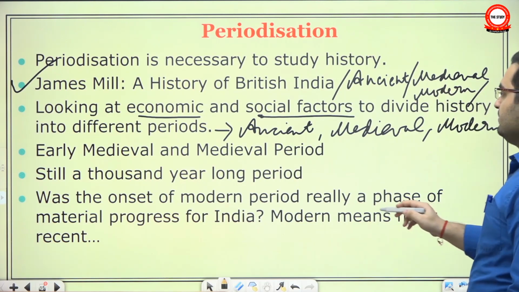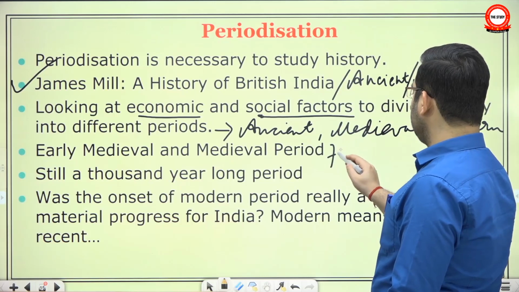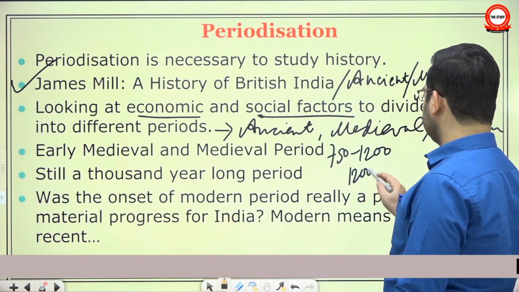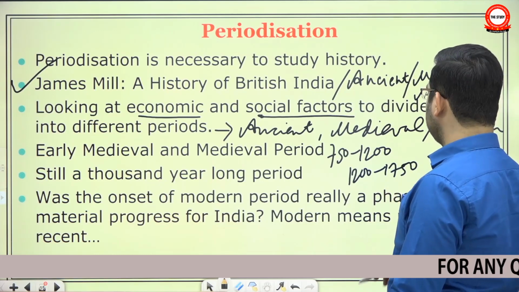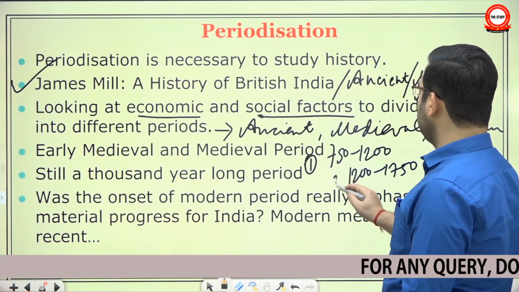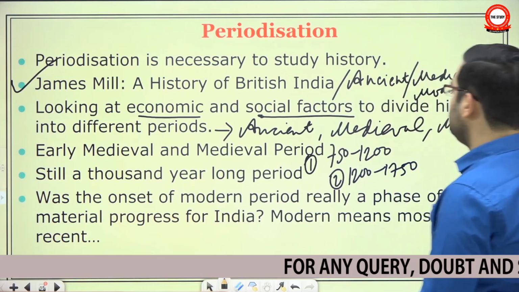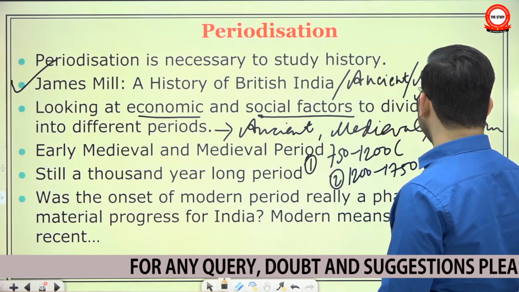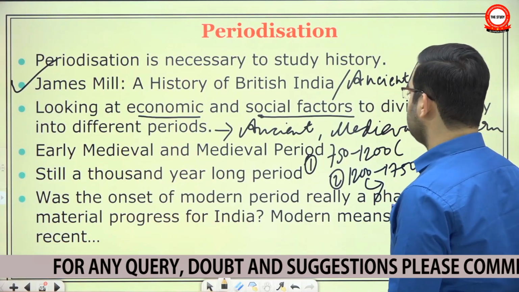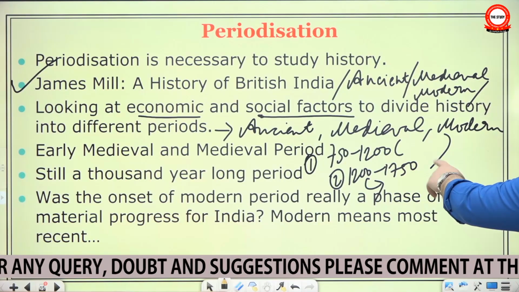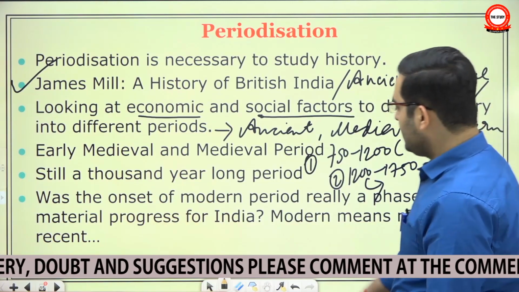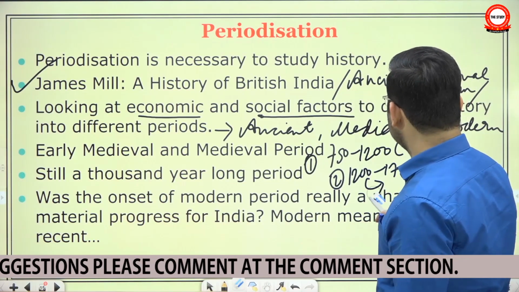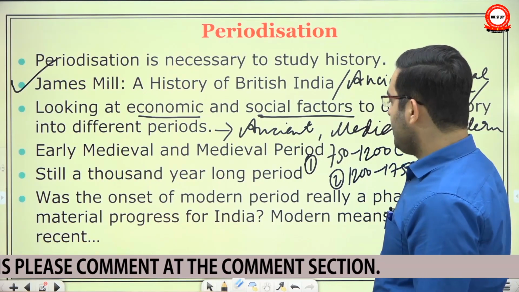They said ancient, medieval, and modern. But even in medieval, they picked up two periods. One was called early medieval, another was called medieval period. Why early medieval? Because during this phase a lot of ancient features continued, but from here there was a larger change. Though why this classification has been undertaken, I prefer not to go there, and that should be covered when you take history seriously for your optionals.